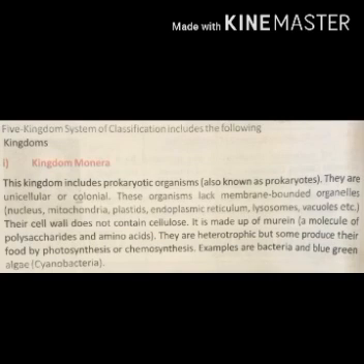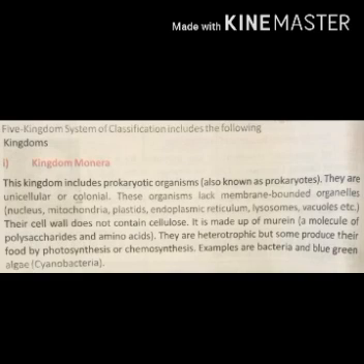The 5 kingdom classification system includes the following kingdoms. The first one is kingdom Monera. This kingdom includes the prokaryotic organisms. We can also call them prokaryotes. They may be unicellular or colonial. Unicellular means one-cell organism, or colonial means a cluster of identical cells. These organisms lack membrane-bound organelles like nucleus, mitochondria, plastids, endoplasmic reticulum, lysosome, vacuoles, etc. Their cell wall does not contain cellulose.